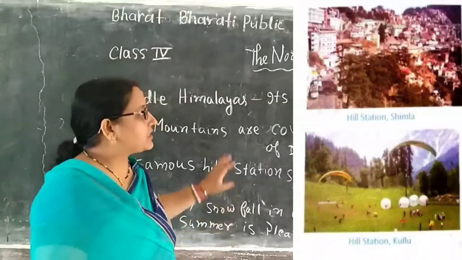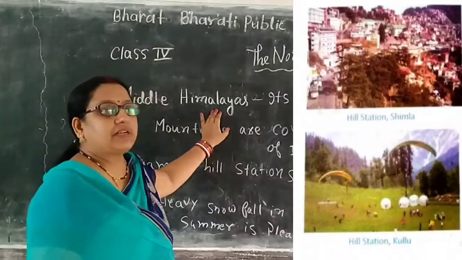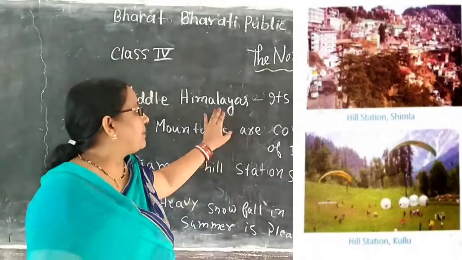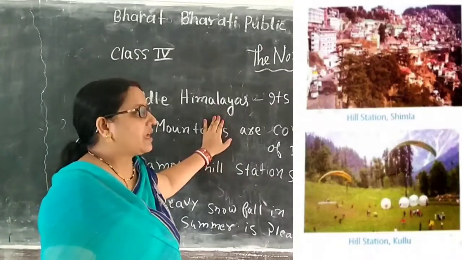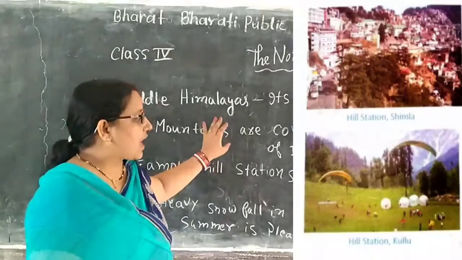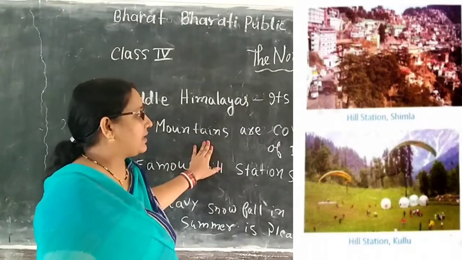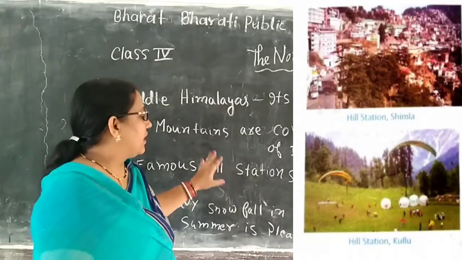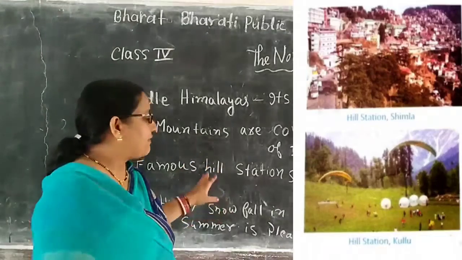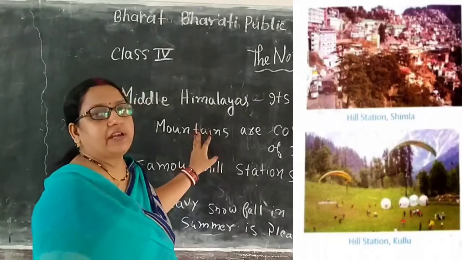Tourists are attracted to all these places, and especially during the summer season people come to visit because the summer is very pleasant here. Remember that this part of the Himalayas has heavy snowfall in the winter and a very pleasant summer.